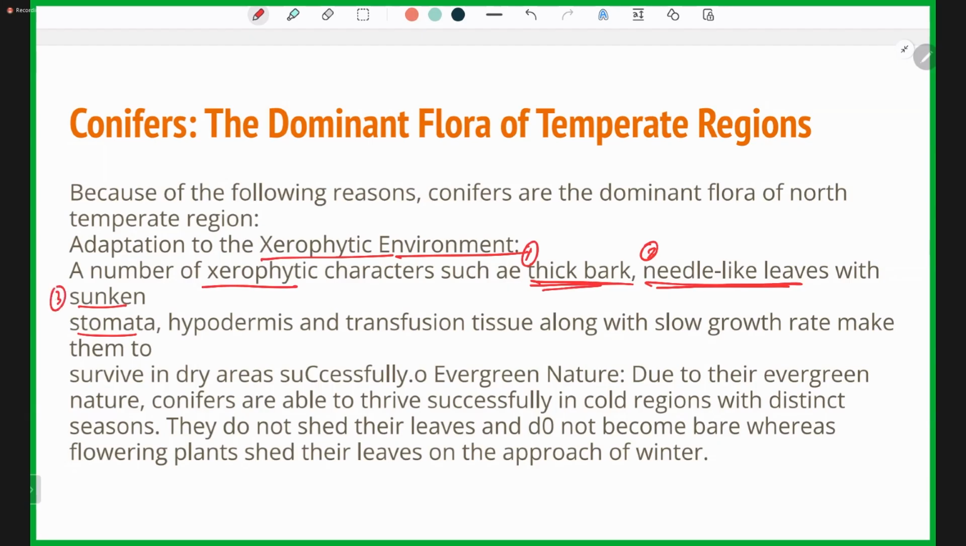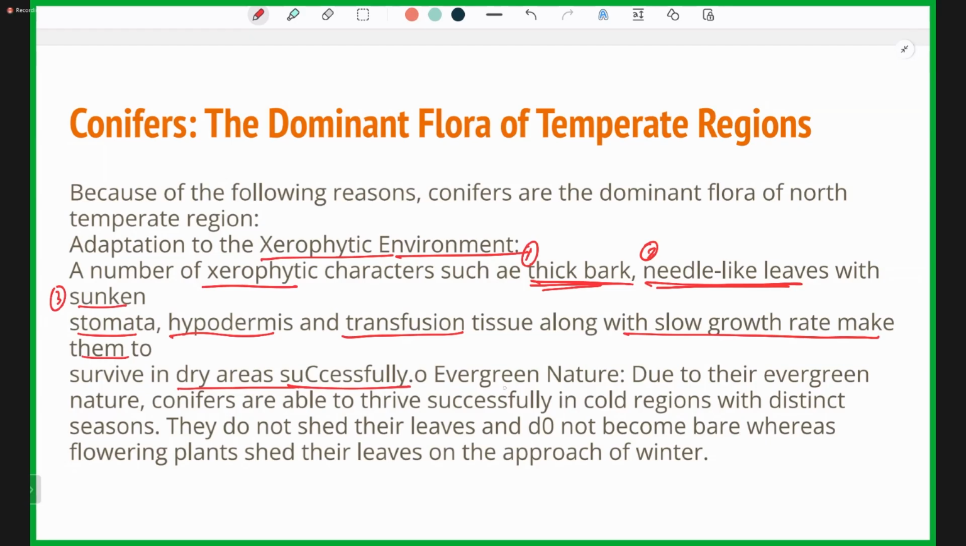When the stomata are sunken, the opening and closure of stomata does not take place at the rate as it usually does. So the transpiration is prevented. Hypodermis and transfusion tissues along with the slow growth rate make them survive in dry areas successfully. The sunken stomata, hypodermis, and the transfusion tissue, all these things help the conifers to survive in dry areas very successfully.